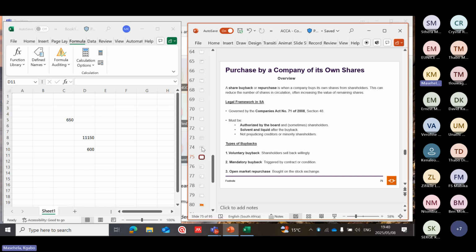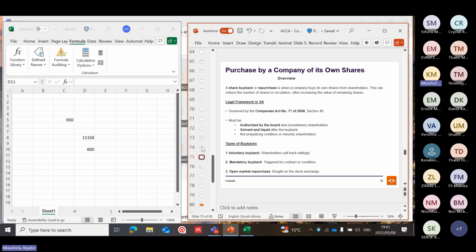When you want to purchase shares from your company, then it makes sense that it must be authorized first before the company can issue that statement that they are selling these shares to its shareholders. Solvent and liquid after the buyback. What does it mean, solvent and liquid?